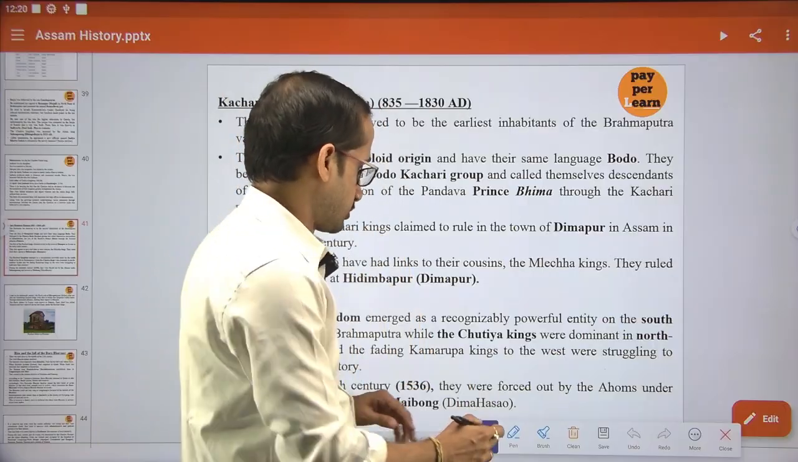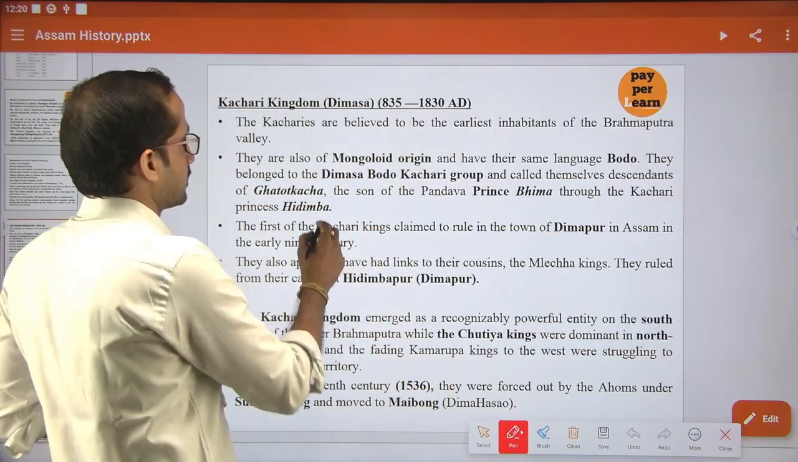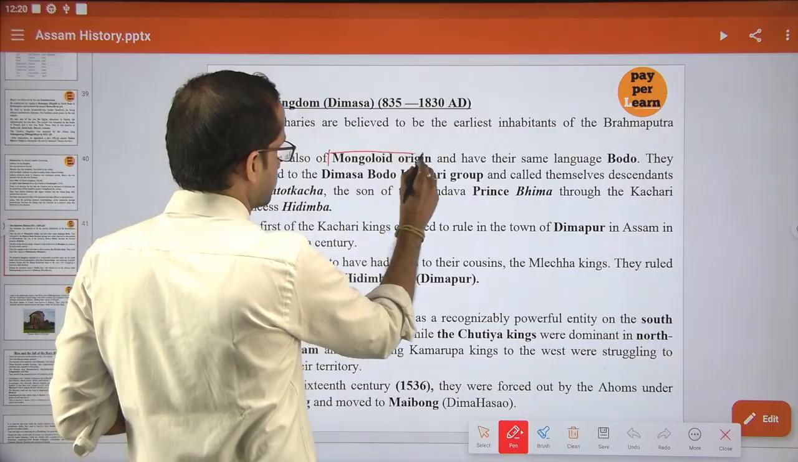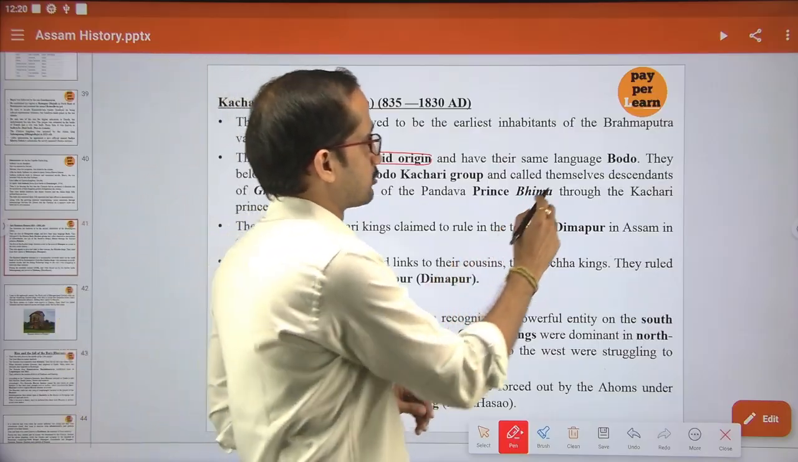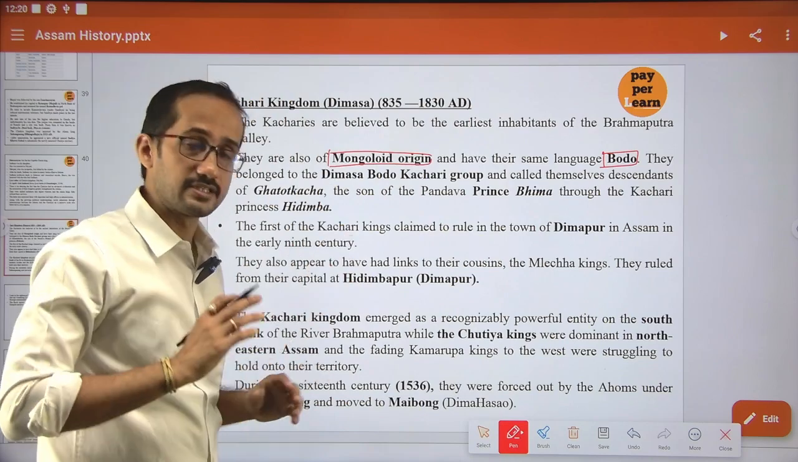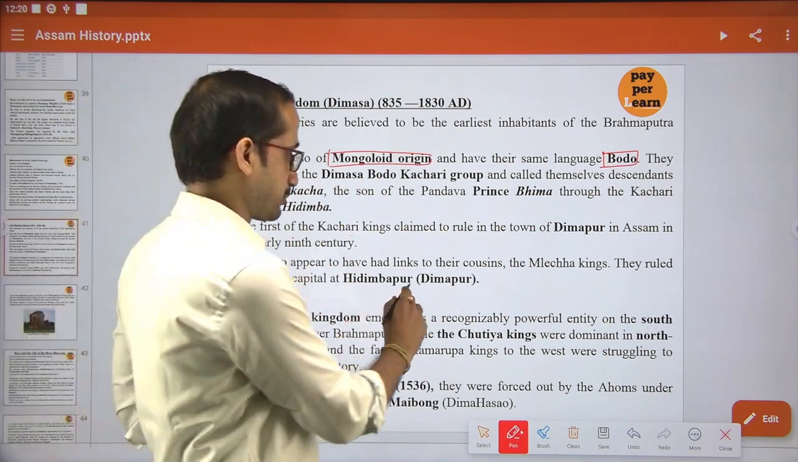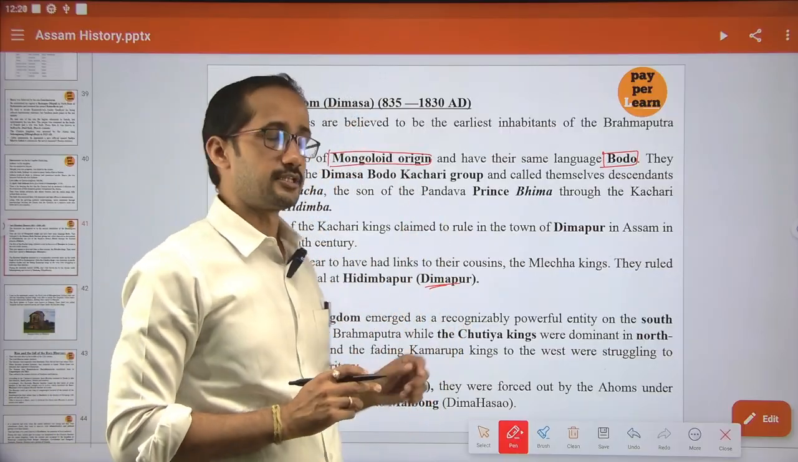If you see the history of the Kosaris, they are again of Mongoloid origin, and their language is almost similar to Boro. These Kosaris had their initial capital at Dimapur, which at that time was initially known as Hidimbapur.